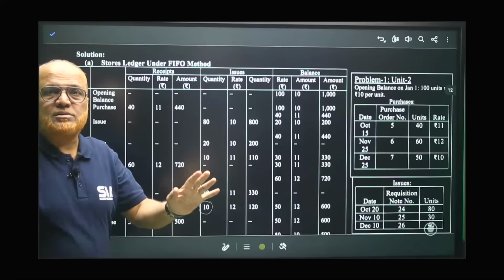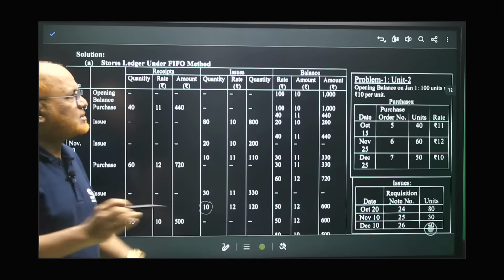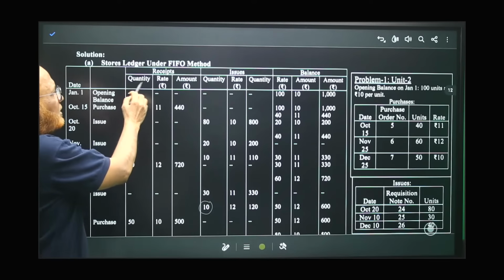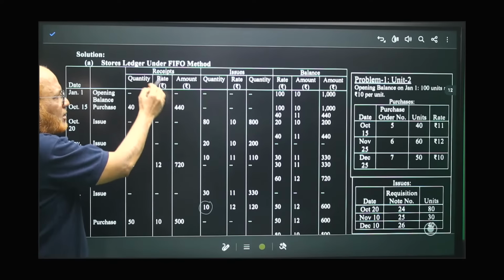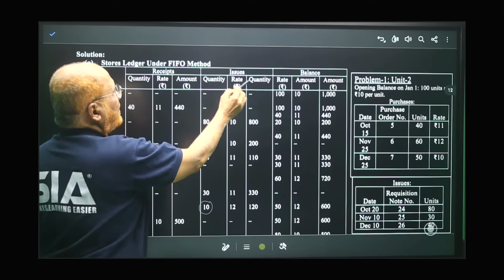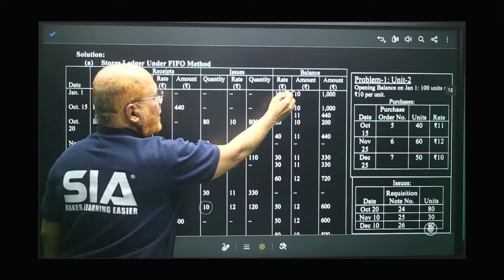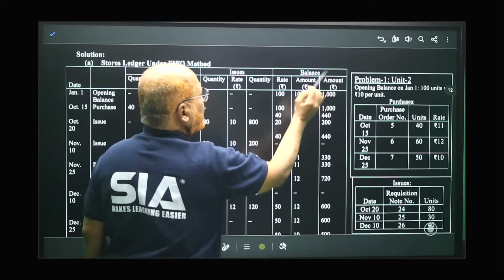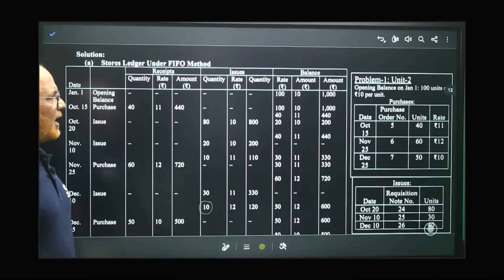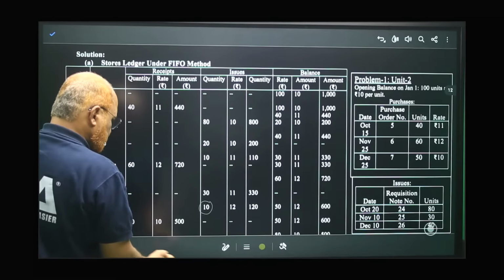Now you are making sub-columns. 3 sub-columns are quantity, rate, amount for receipts. Then again quantity, rate, amount in issues. Then balance, quantity, rate, amount.